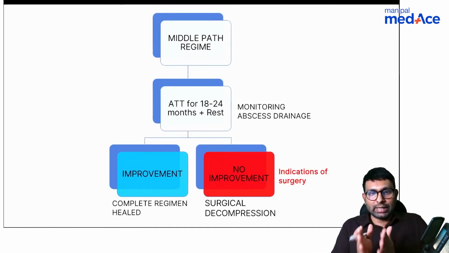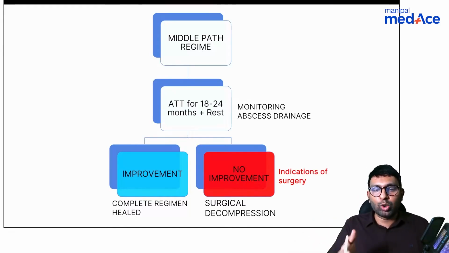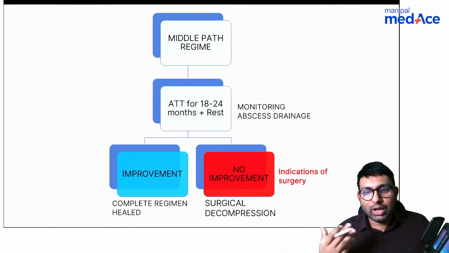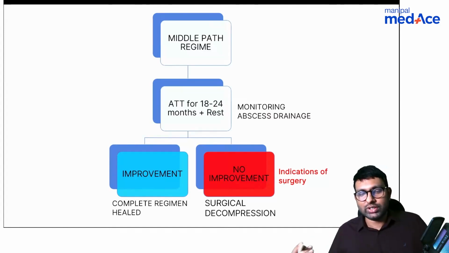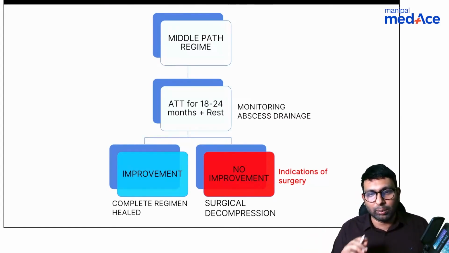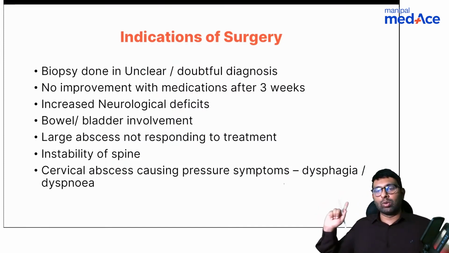So what I was telling you is in the middle path regime, we give every patient ATT medications, and we monitor them. If they have a cold abscess, we drain the cold abscess, and then every time they come for follow up, we look at whether they've got any neurological deficits. We look at the symptoms, and then we decide whether we should go for surgical decompression or just give a complete regimen of ATT medication. So if they're improving, then we can just continue with the medications and they'll get better. But in a few indications, we'll have to go for surgery. And this is the main thing I want you to remember.